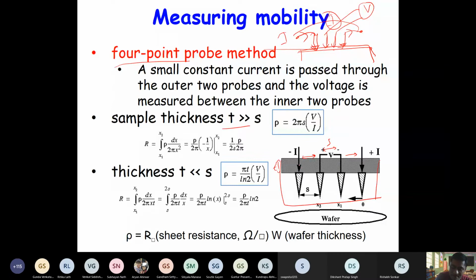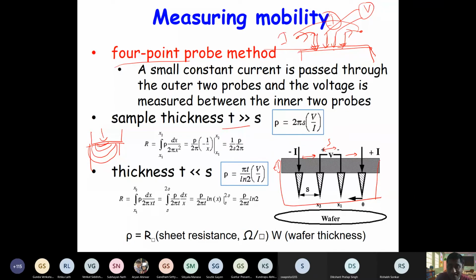You can consider this to be your sample here, and these field lines should be some kind of concentric half spheres. It's basically like you drill something in the ground, and if it is porous ground, the water or whatever flows in all directions. It's like a half sphere, right?